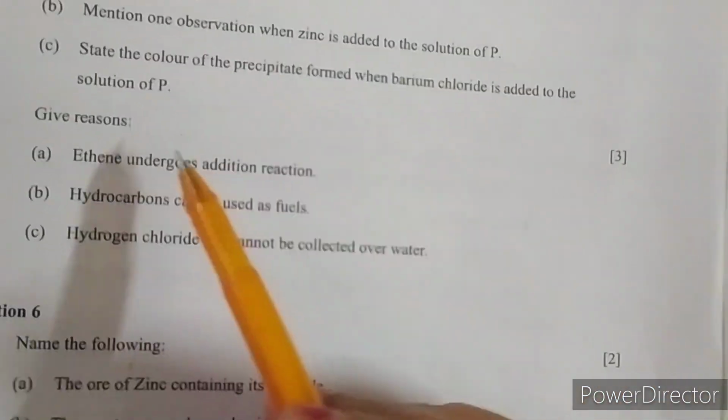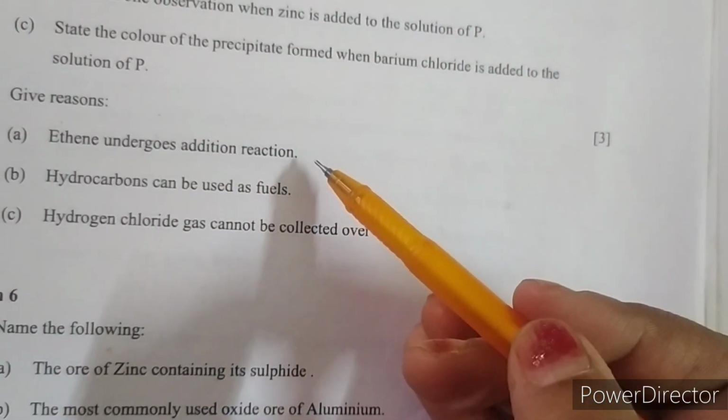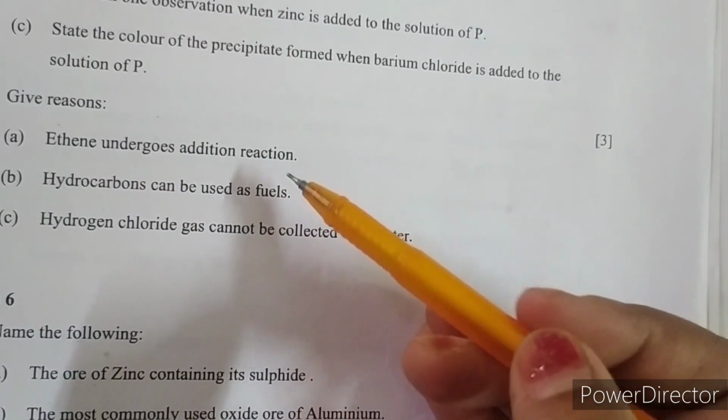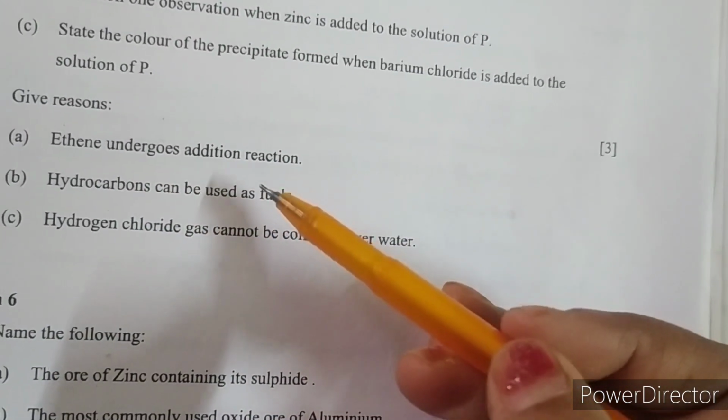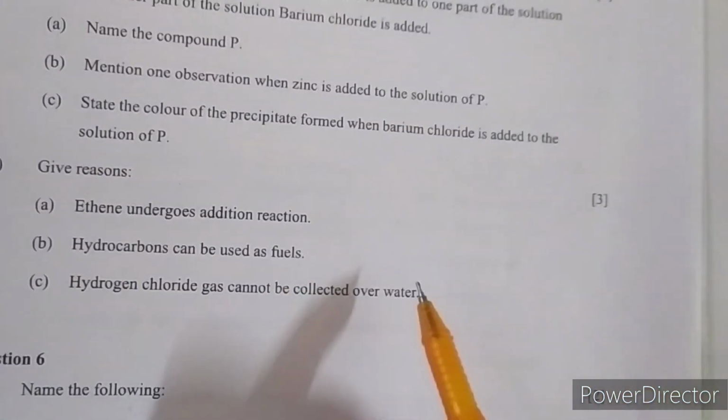Then give reason. Ethene undergoes addition reaction. Why? Because ethene contains a double bond, and due to the free electrons, it is capable of addition reaction and is much more reactive as compared to alkanes. So you will write: as it contains a double bond, which makes it more reactive.